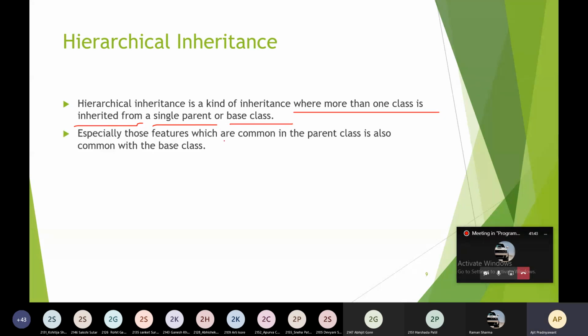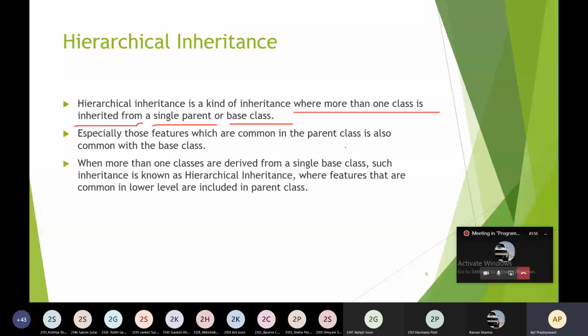Especially those features which are common in the parent class are also common to the base class. We will learn this with the help of a diagram. When more than one class is derived from a single base class, such inheritance is known as hierarchical inheritance.